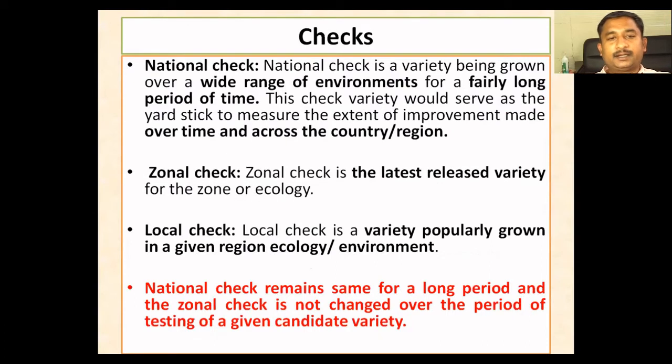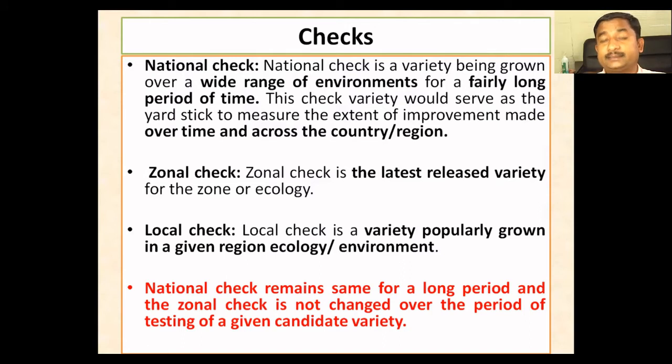And coming to the checks, this is a very important aspect in ACRIP varietal trials. We use a national check. National check is a variety being grown in a wider range of environments for a fairly long period of time. This check variety would serve as a yardstick to measure the extent of improvement that we made over time across the country, across the regions.